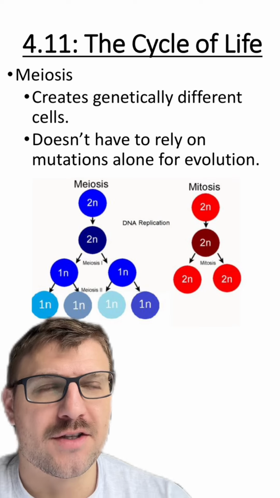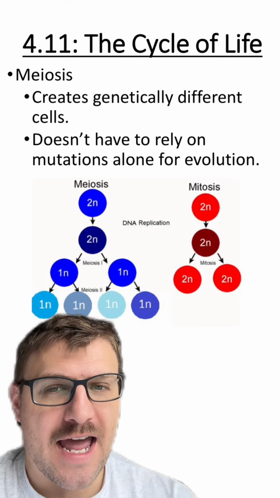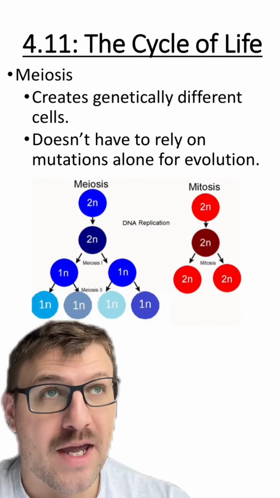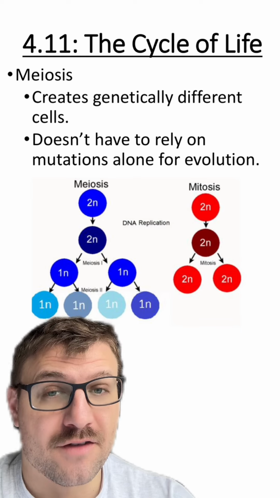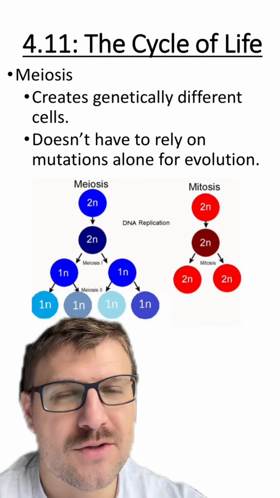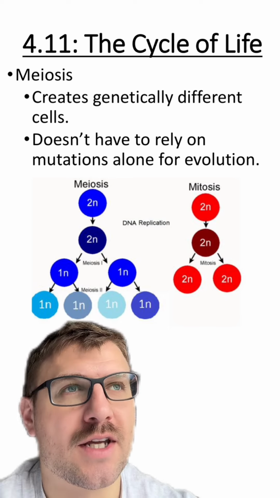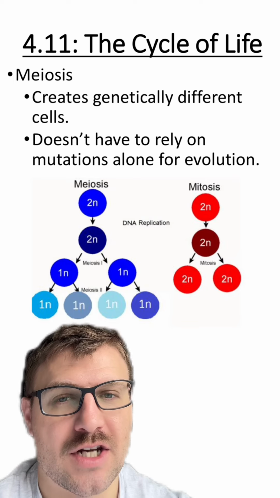Remember that meiosis is going to produce genetically different haploid cells. These cells are otherwise known as gametes. For males, they're typically called sperm, and for females, they're typically called eggs. Meiosis occurs in sexually reproducing species because we need to create cells that have half of the genetic information.